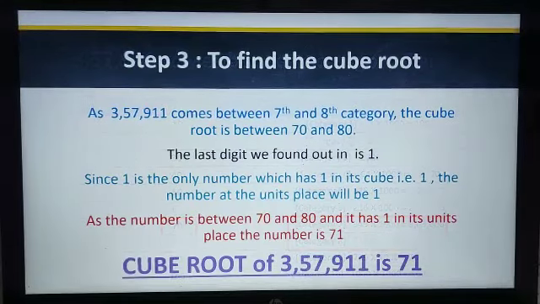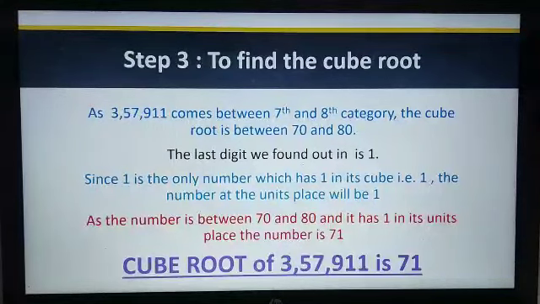Step 3. To find the cube root. As 357,911 comes between the 7th and 8th category, the cube root is between 70 and 80. The last digit we found out in 357,911 is 1.